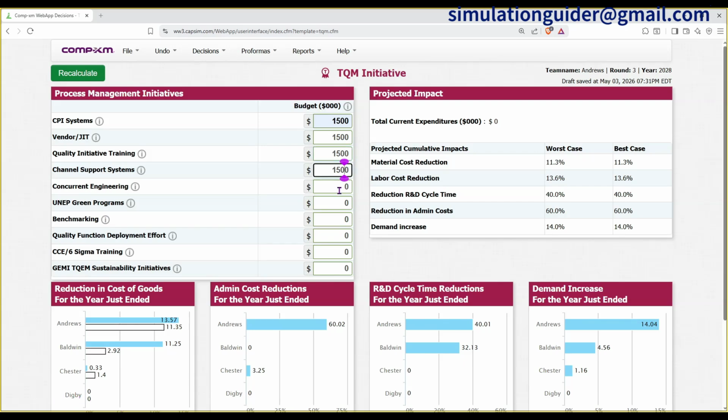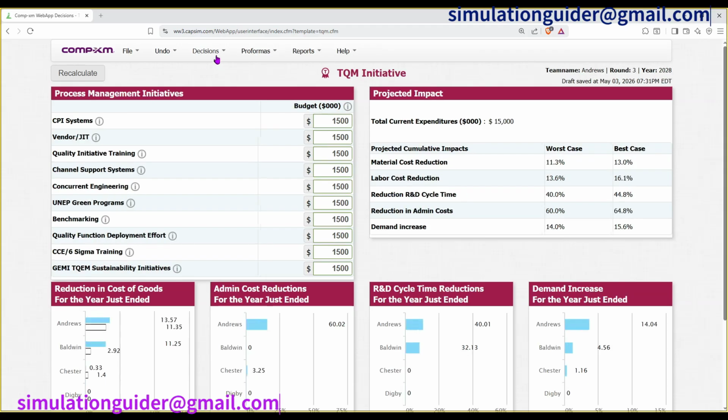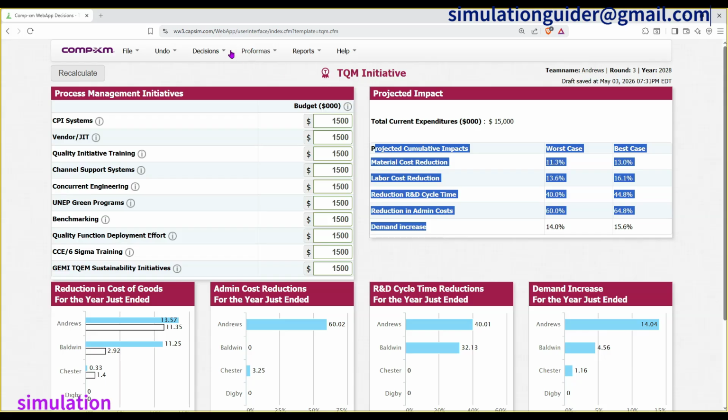So 1,500 for all the TQM initiative. This will help us to cut down on our costs so that we can maximize our profits. That's labor cost reduction, material cost. These are the impacts that the TQM has. And then we go back now to R&D.